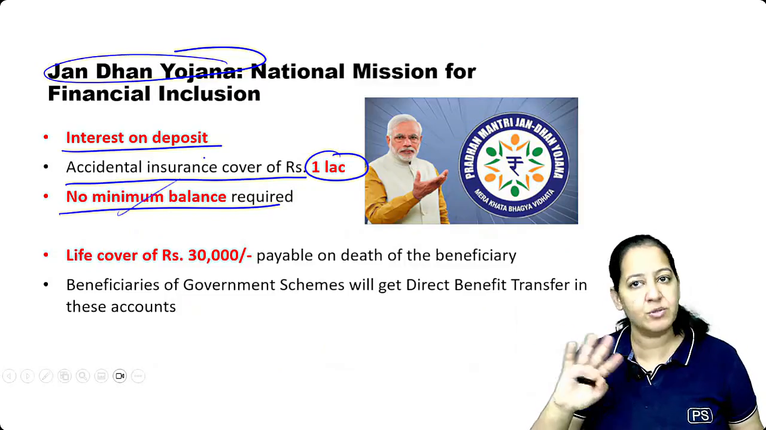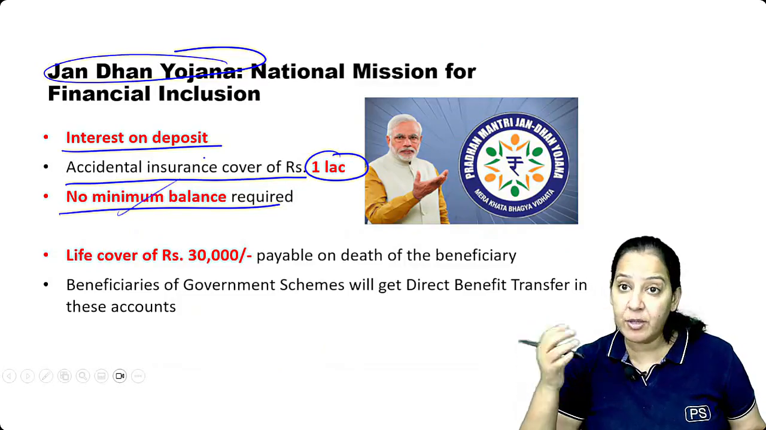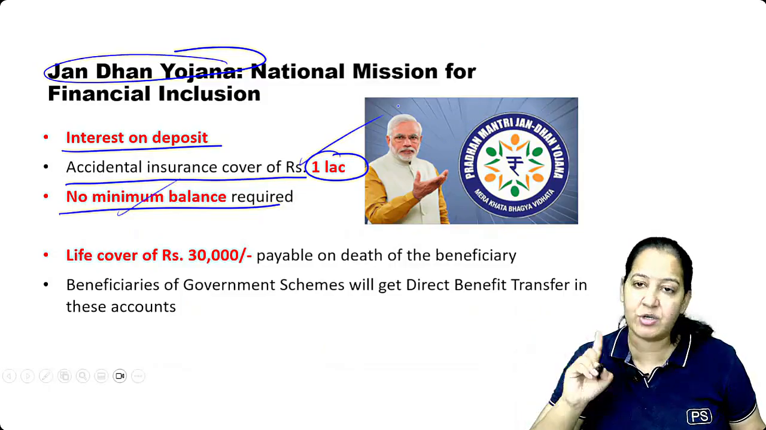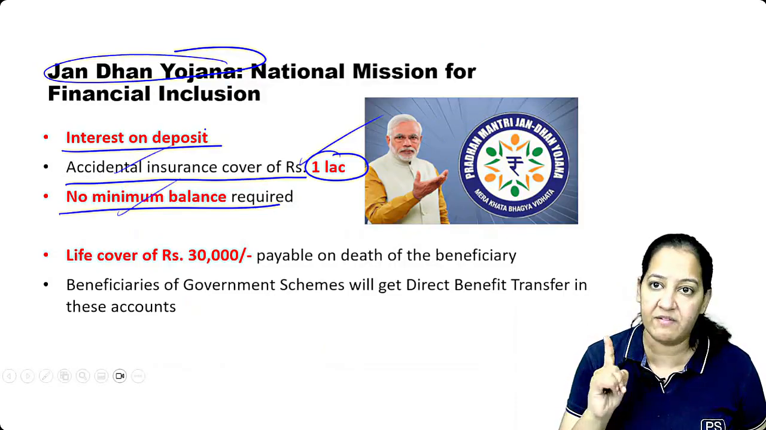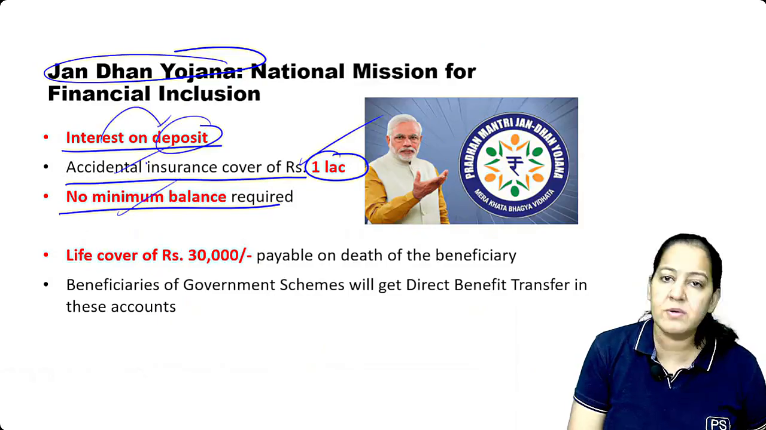If zero balance is also there, it's okay, no penalty. Minimum balance. Hana? What is the benefit to the person who is opening the account? Free accident insurance of 1 lakh. If the person who has the bank account has an accident, free insurance will be given up to 1 lakh, number one. And if you are making a deposit, then interest will also be given, like every bank does on deposits.